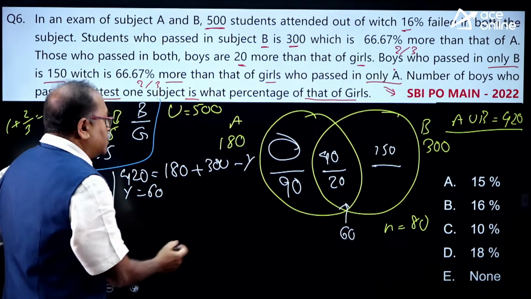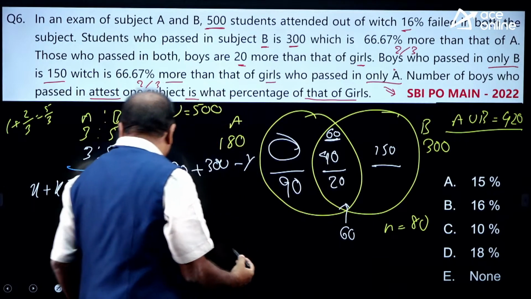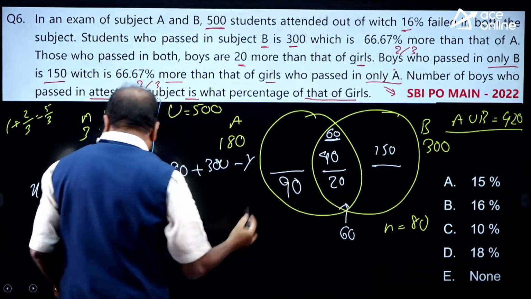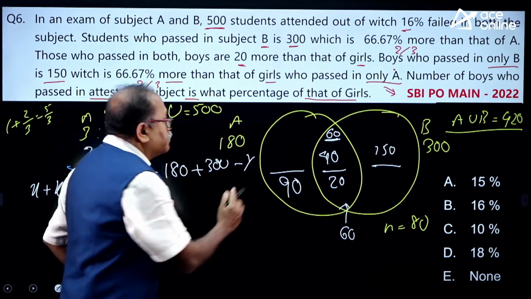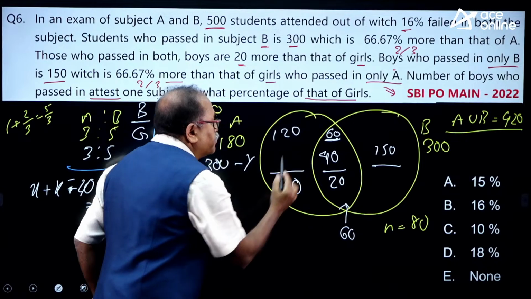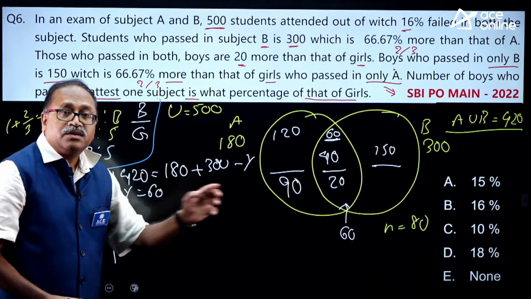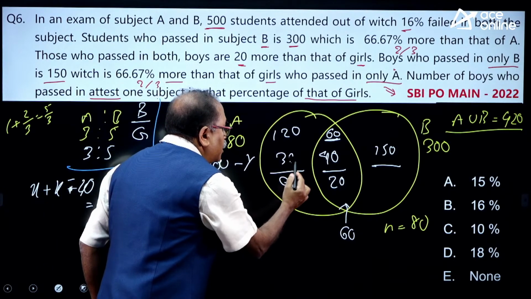Am I right? The total is 60 over here. Then this value should be how much? 180 minus 60, that comes 120. Out of 120, 90 are girls. Then 120 minus 90, I will be getting 30 are boys.